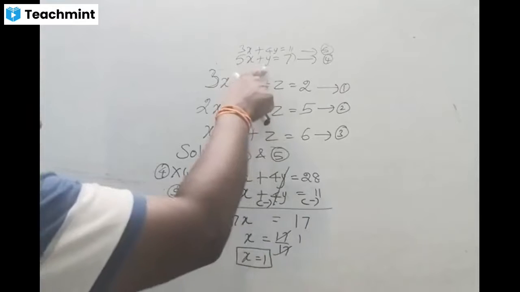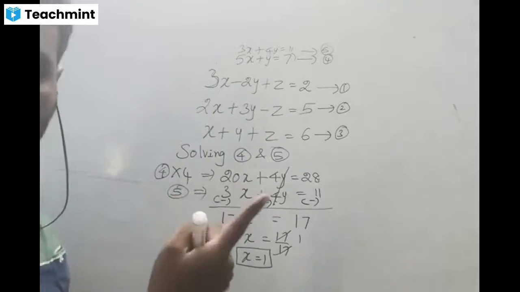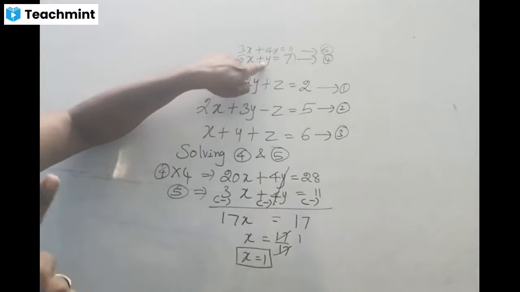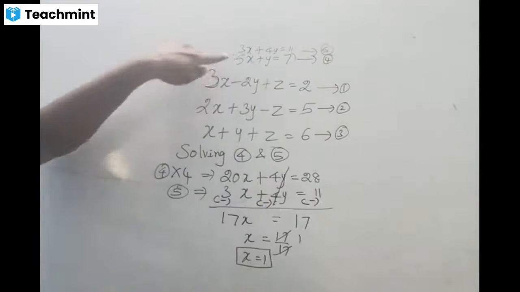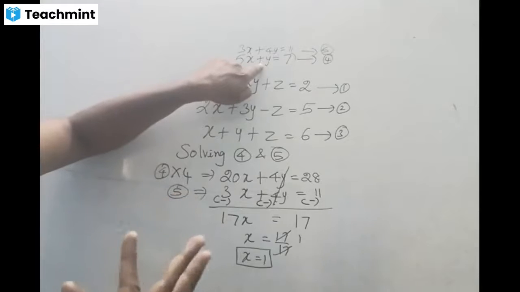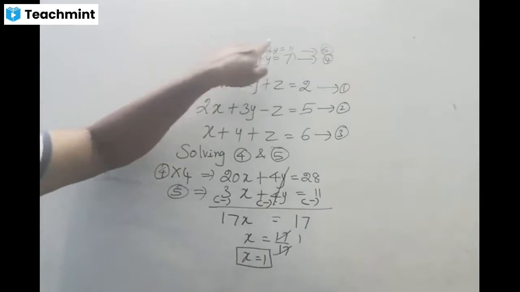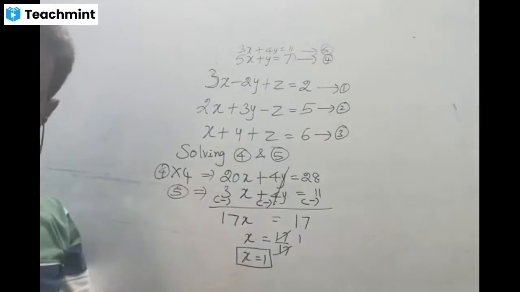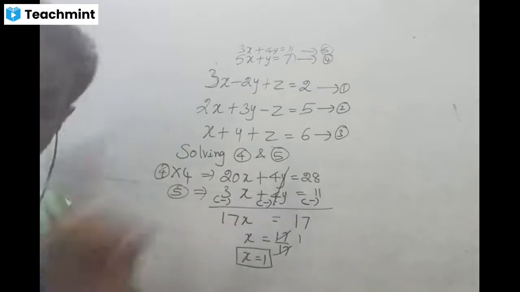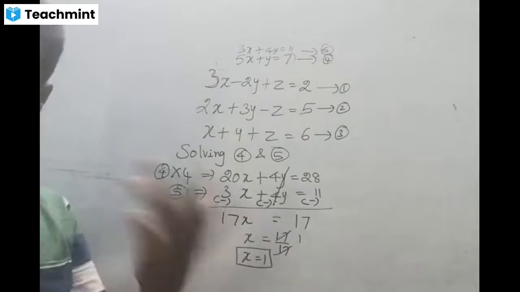Here, y means what? Y means the coefficient of y will be 1. If only y is there, it means the coefficient is 1. So we just multiply this one only. Suppose here there is a 3, what do we do? We multiply this by 3, and multiply this by 4. So we have to equate the coefficients. The coefficients must be equal. Then only we can eliminate, right?